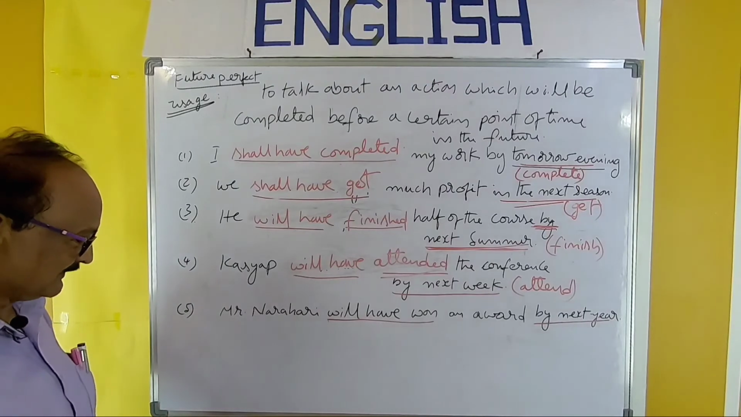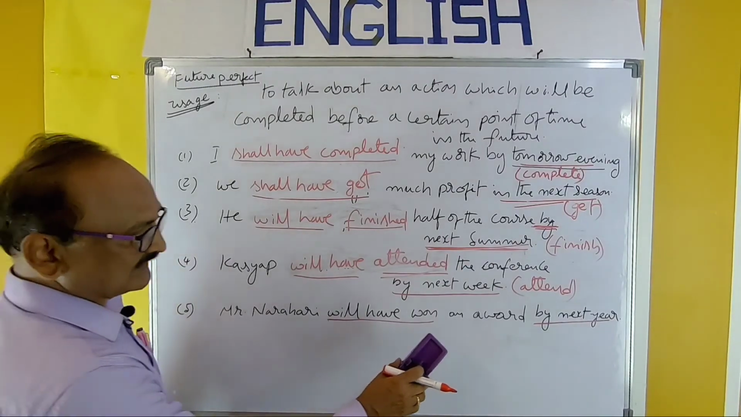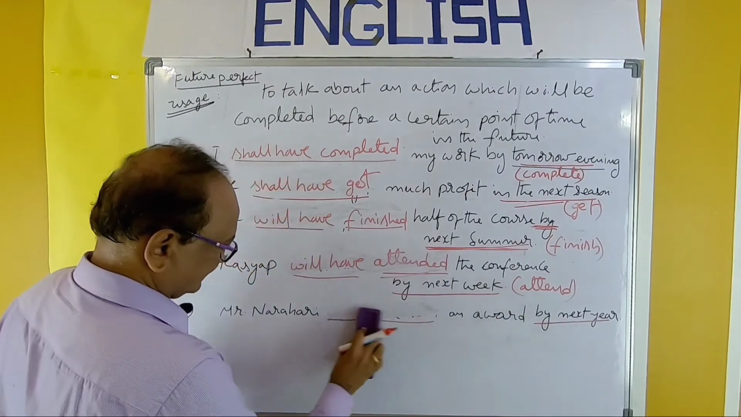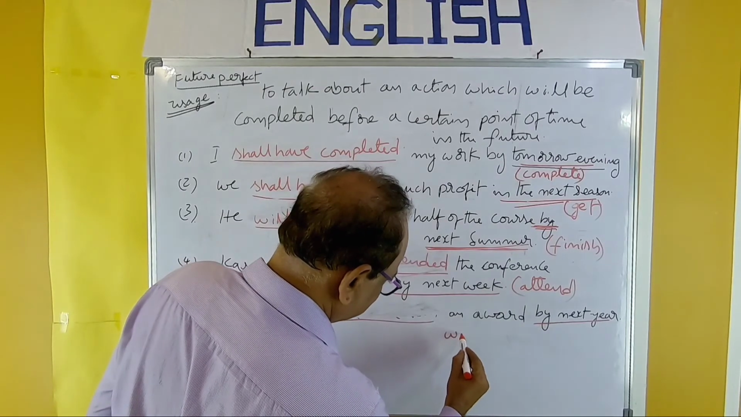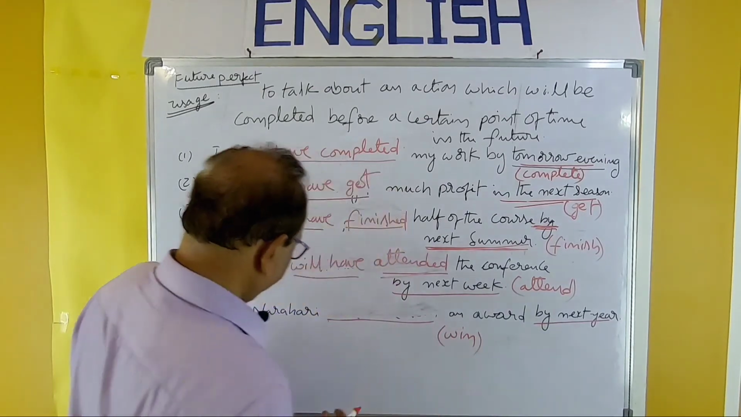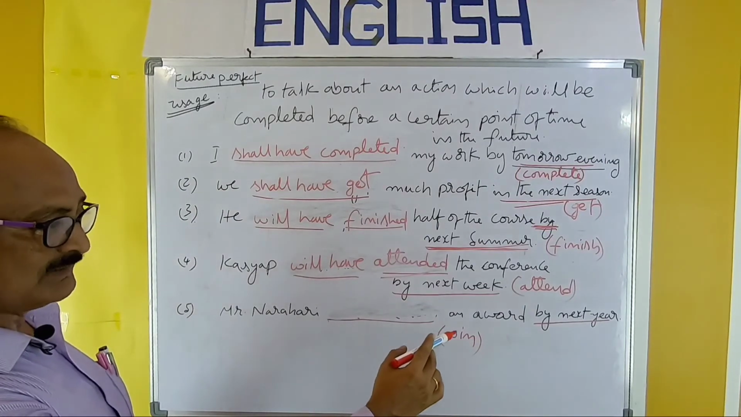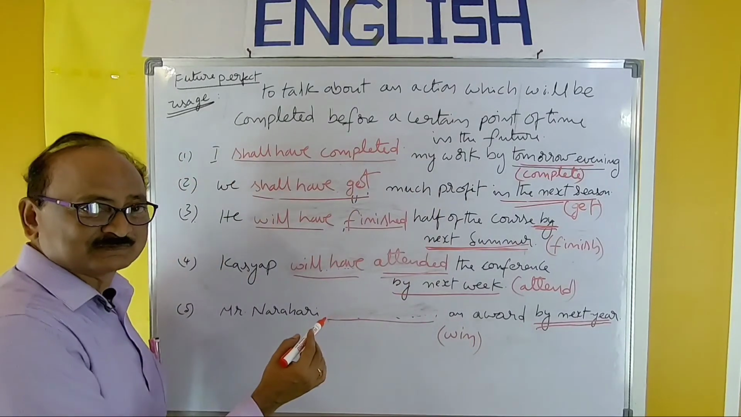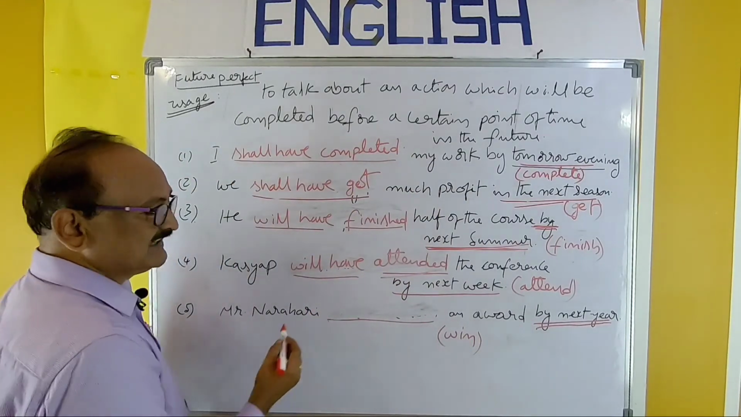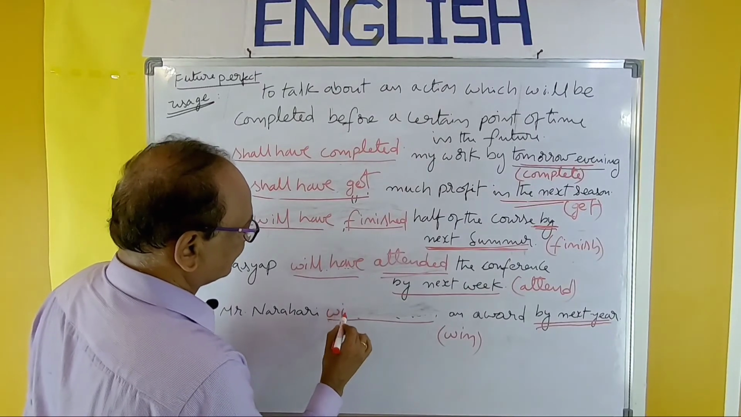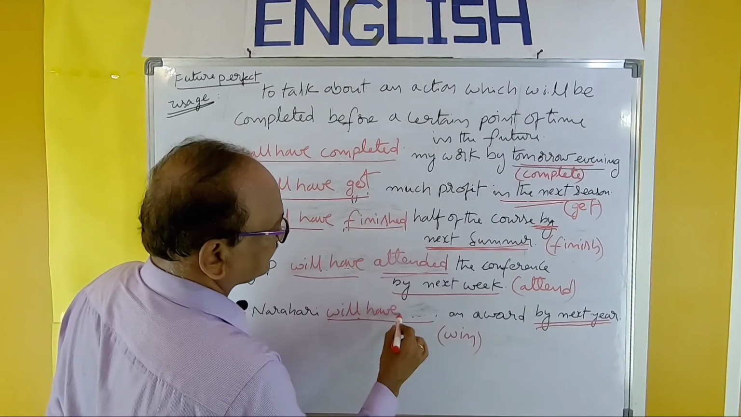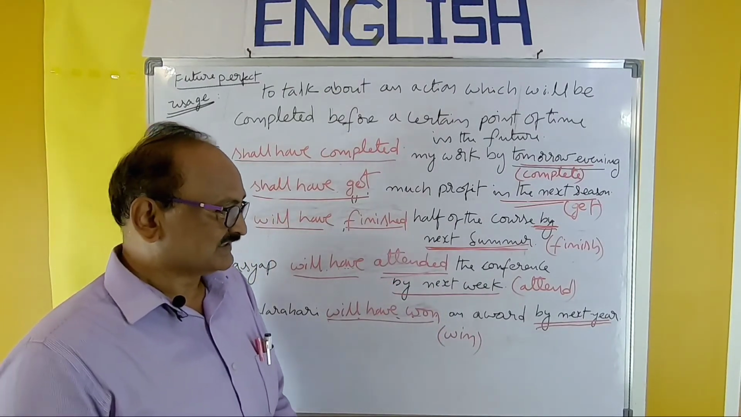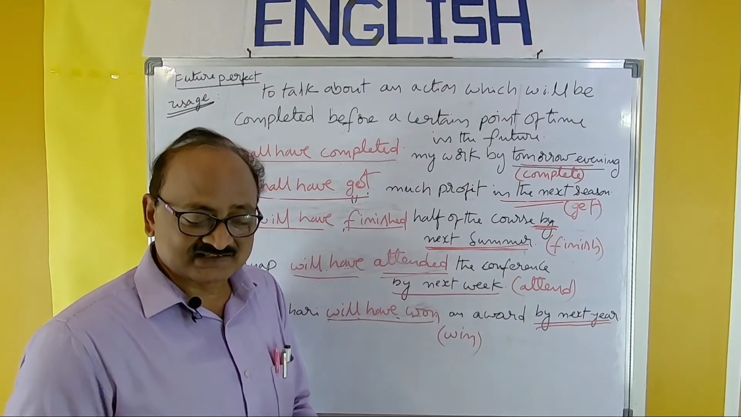So next, last example. Mr. Narahari will have won an award by next year. This part should be removed and win. Mr. Narahari dash an award by next year. So observe the words by next year and recognize that the sentence belongs to future perfect and use the right pattern. Mr. Narahari will have won an award by next year. So in this manner, you have to recognize in the examination.